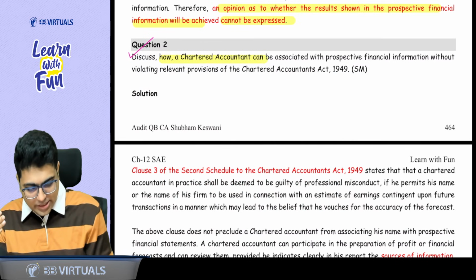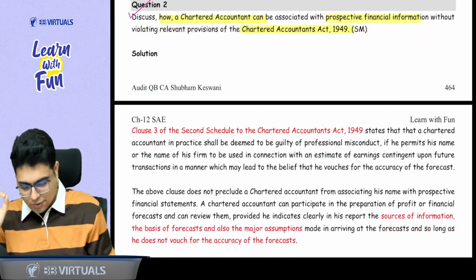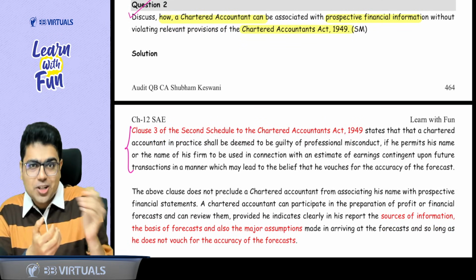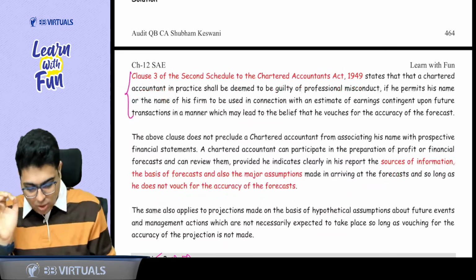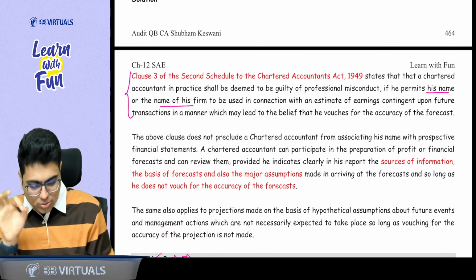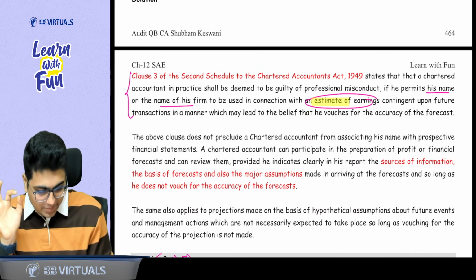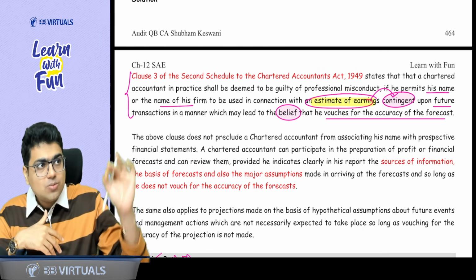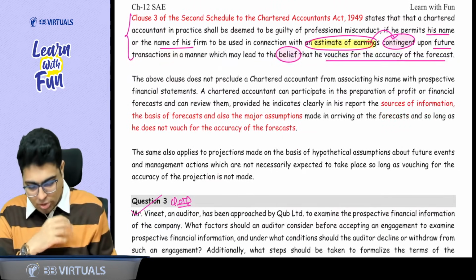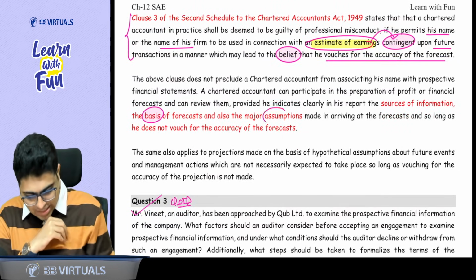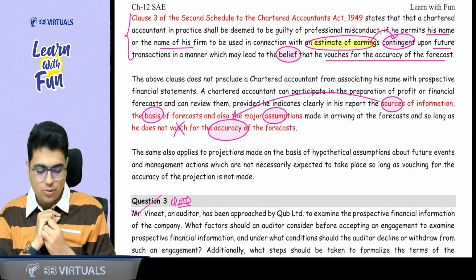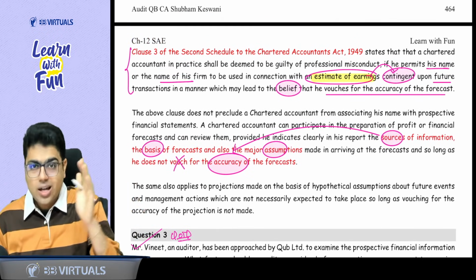See question number 2. How can a CA be associated with a PFI as per CA Act 1949? So first of all, explain clause 3. That a CA in practice shall be deemed to be guilty of professional misconduct if he allows his name or his firm name to be used in connection with the EOE. EOE means estimate of earnings. Now these earnings are contingent on the future transaction, which lead to a belief that he vouches for the accuracy of forecast. So what are the 3 things which should be there in the report? Sir, we know, BUS. What do you mean by BUS? Basis for forecast, major assumption, source of information, and the last line, he does not vouch for the accuracy of forecast. Okay? So this is how you frame a proper answer.